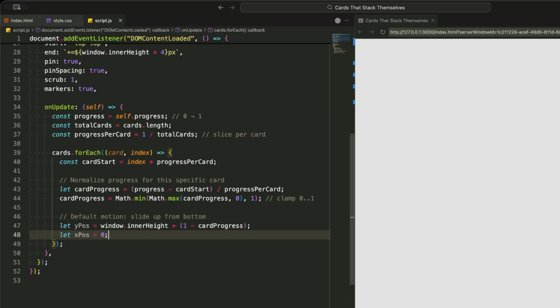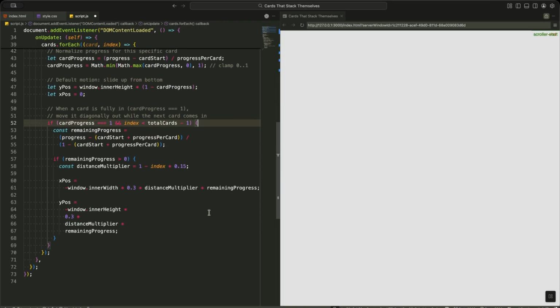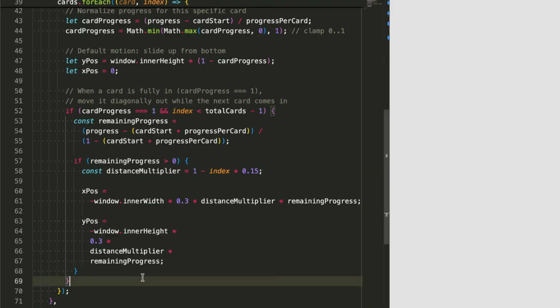Now, here's where we create that beautiful diagonal exit effect. When a card is fully entered, meaning its card progress equals 1, and it's not the last card in the stack, we start moving it out of the way to make room for the next card. First, we calculate the remaining progress after this card has finished its main entrance animation. This tells us how far along we are in the transition period before the next card begins. If there is remaining progress, meaning we're in that transition phase, we then calculate a distance multiplier. This makes each subsequent card move a little less distance than the one before it, creating a natural, cascading feel.